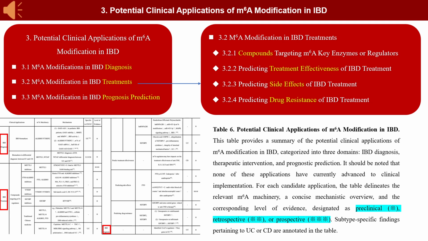in IBD. Within this section, subsection 3.2 offers the most comprehensive discussion on the therapeutic applications of M6A, which is organized into four parts: compounds targeting the M6A machinery, therapeutic efficacy, adverse effects, and drug resistance.